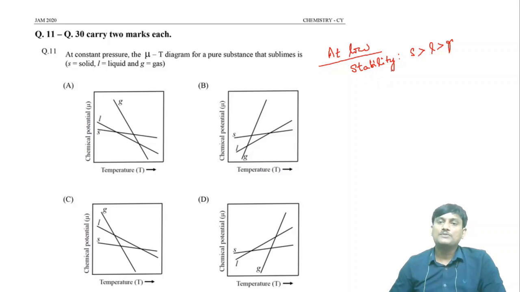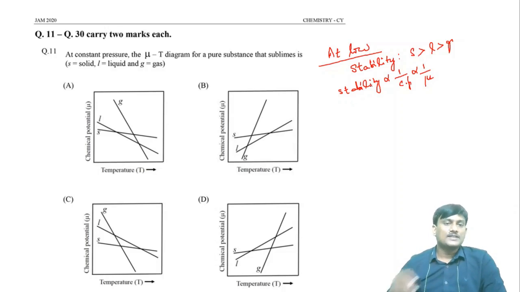When the stability of solid is more, there is a relation between stability and chemical potential. Stability is inversely proportional to chemical potential, to 1 by mu. As the chemical potential increases, stability decreases.